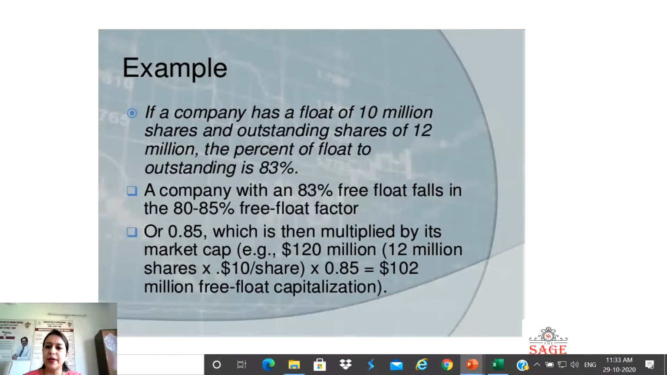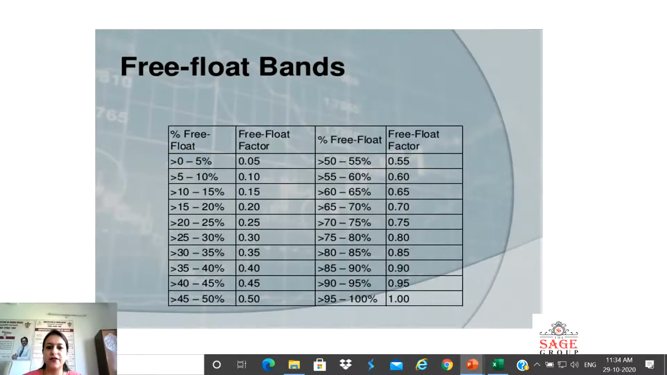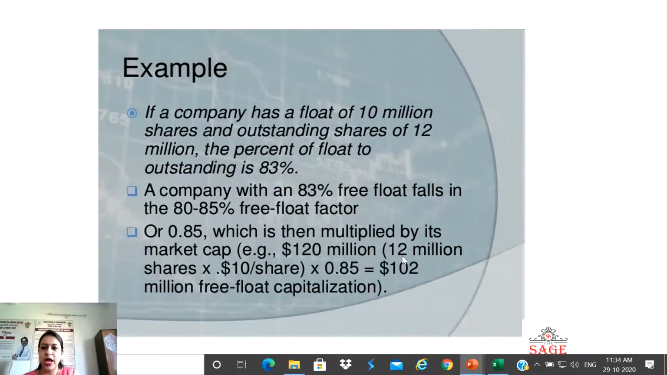Now, if a company has 83% free float, which category does it fall in? 80 to 85%. And against 80 to 85% float, you can see that the free float factor is 0.85. Now this 0.85 has to be multiplied by the market cap. The market cap is 12 million outstanding shares multiplied by the current market price, that is $10 per share, so it comes to 120 million. That is the market capitalization only.